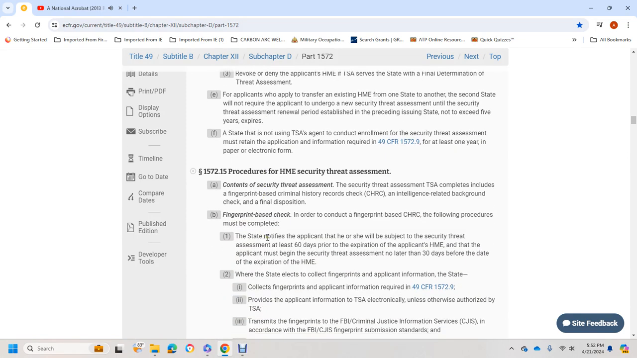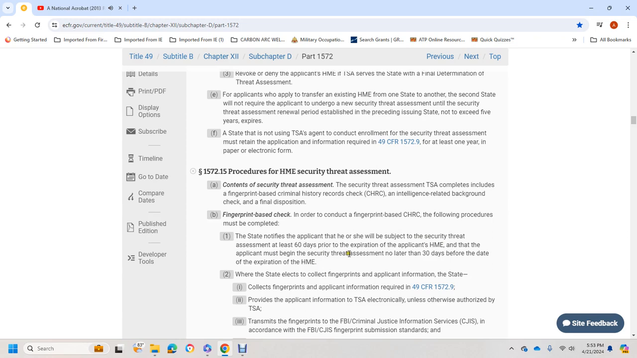1572.15: Procedures for the HME security threat assessment. The security threat assessment components include a fingerprint-based criminal history records check and an intelligence-related background check, with final disposition. In order to complete the fingerprint-based criminal history records check, the following procedures must be completed. The state must notify the applicant that he or she will be subject to the threat assessment at least 60 days prior to the expiration of the HME.